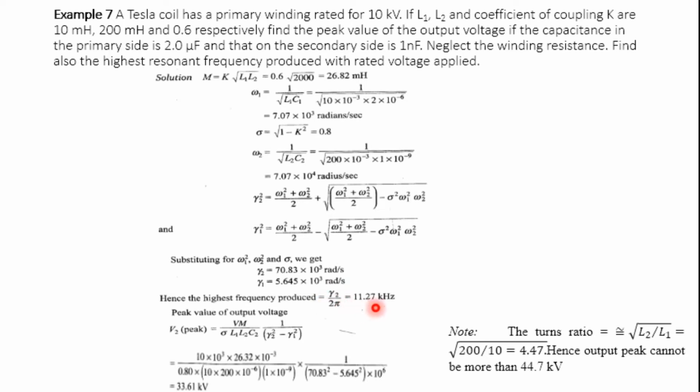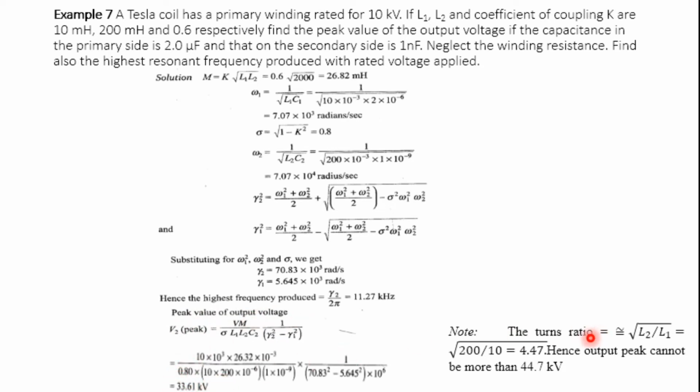So you will get 11.27 kilohertz. This is the highest frequency which is produced by the Tesla coil. Then we need to calculate the peak output voltage. So from that we know V2 is equal to V into M divided by sigma into L1 L2 into C2 into 1 by gamma 2 square minus gamma 1 square. So substitute these values, and you will get the peak output voltage of 33.61 kV.